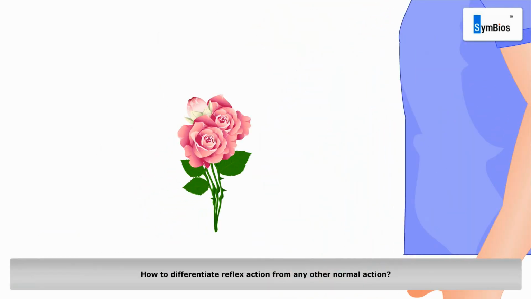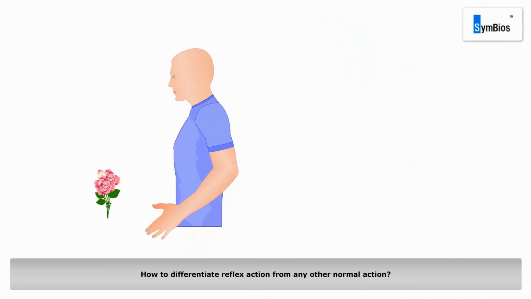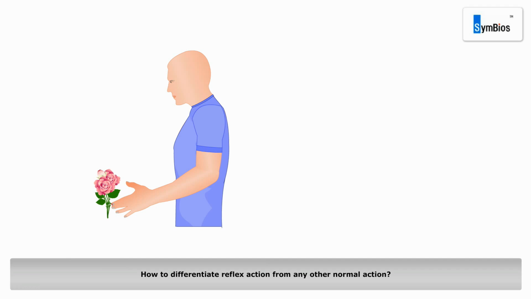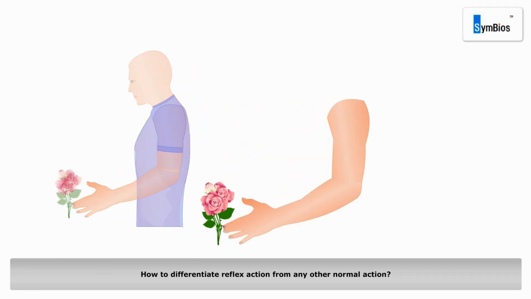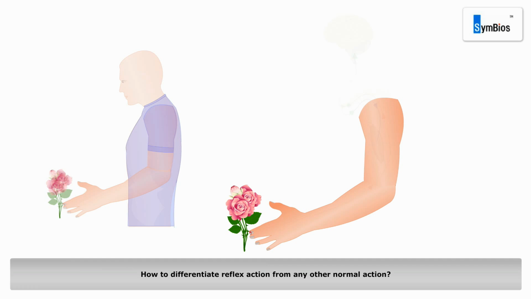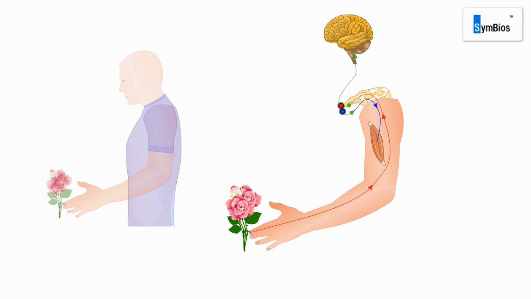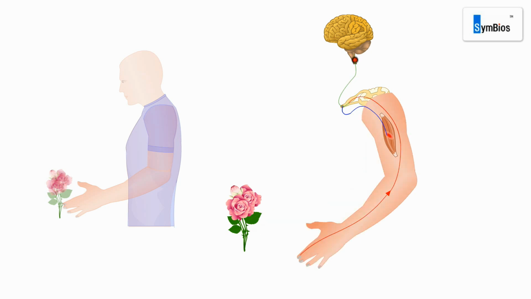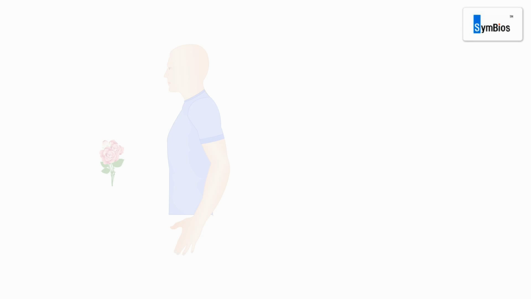Now, let us see how the reflex action is different from any other normal action. The spinal cord is the medium by which motor and sensory impressions are conducted to and from the brain. It receives impulses from all parts of the body. In a reflex action, the detection, processing, and the response are handled by the spinal cord, which responds before the information reaches the brain, although the information input also goes on to reach the brain.